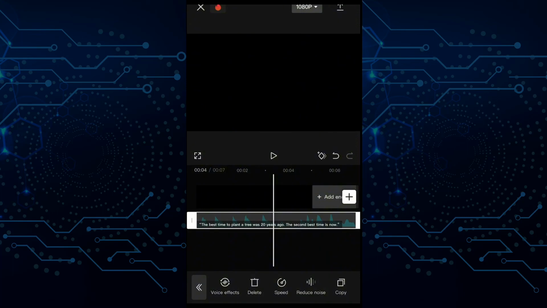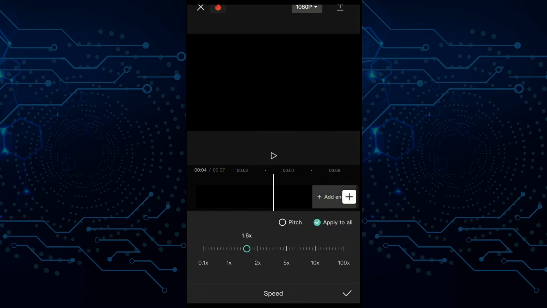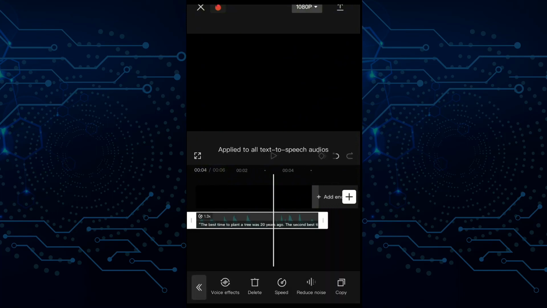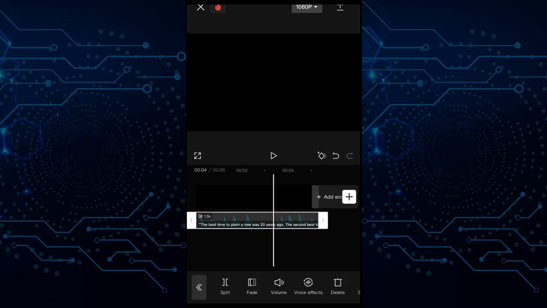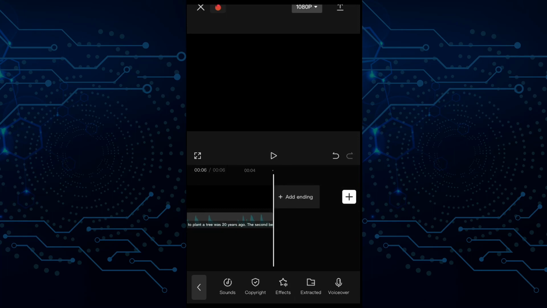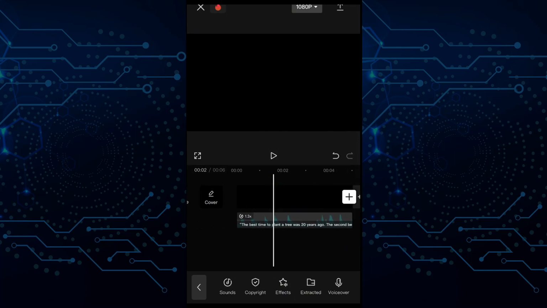So go to speed and just drag it forward. The best time to plant a tree was 20 years. It is too much, so we lessen it. The best time to plant a tree was 20 years ago. All right, so we have succeeded in speeding it up a bit. So what we're going to do now is to match up our audio to the black background. Okay, so we're going to download it.